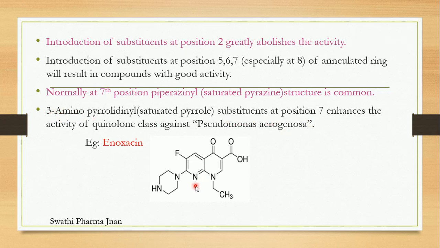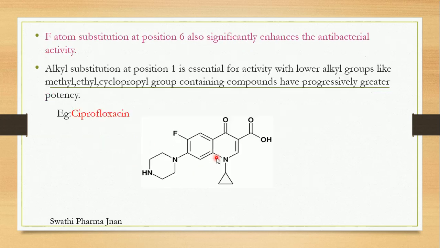That substituent at the seventh position will also enhance the quinoline class of drugs against one particular microorganism, that is Pseudomonas aeruginosa. An example is enoxacin. This is the structure of enoxacin, which has the piperazine structure. Any other compound which contains the 3-amino pyrrolidine structure at the seventh position will show an active class of quinoline drug against Pseudomonas aeruginosa. This is an example of enoxacin.